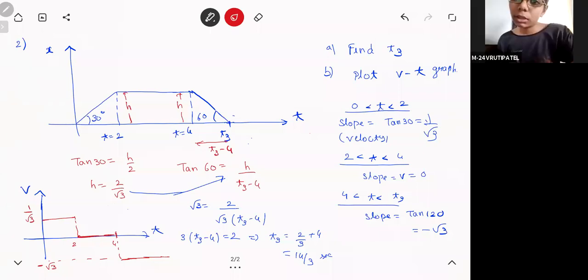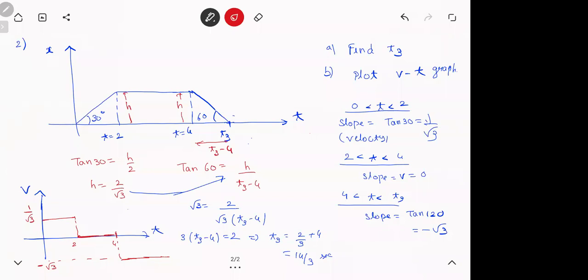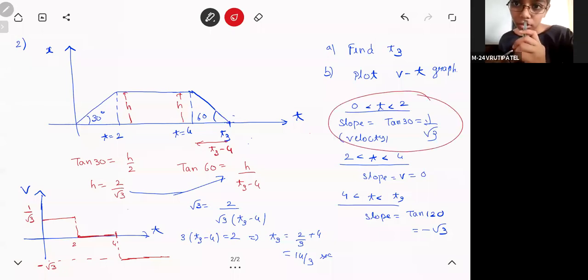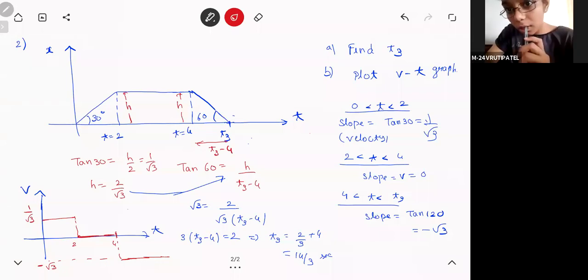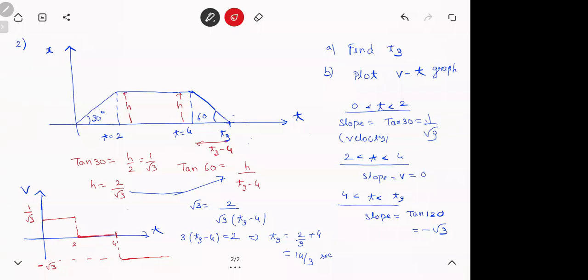Sir, here I have a doubt. Tan 30 is 1 upon root 3, right? Yes, right. Where? On the slope? No, here, this one at the start? Yes. So 1 upon root 3, the 2 goes to that side, so 2 by root 3. Okay, this 1 by root 3? Just cross multiply. Send the 2 that side.